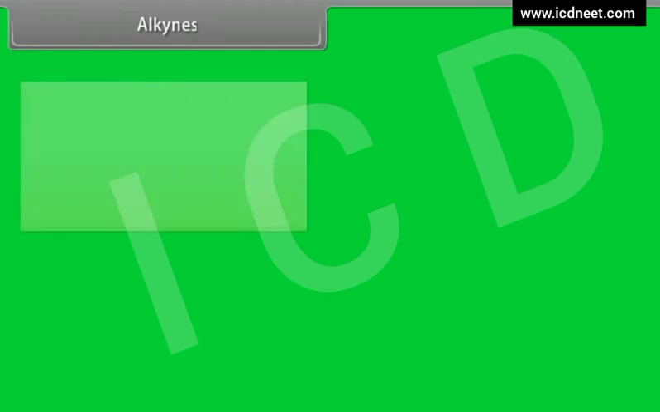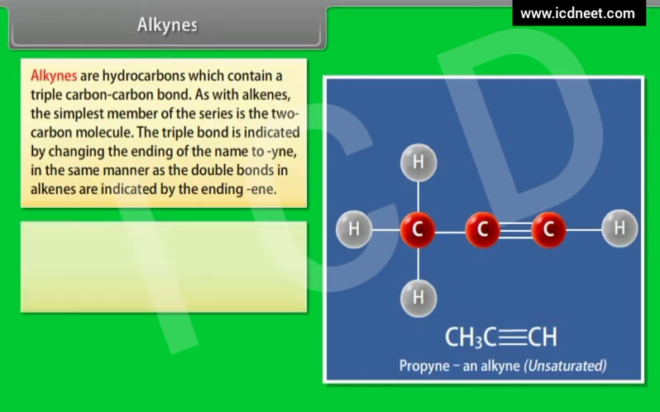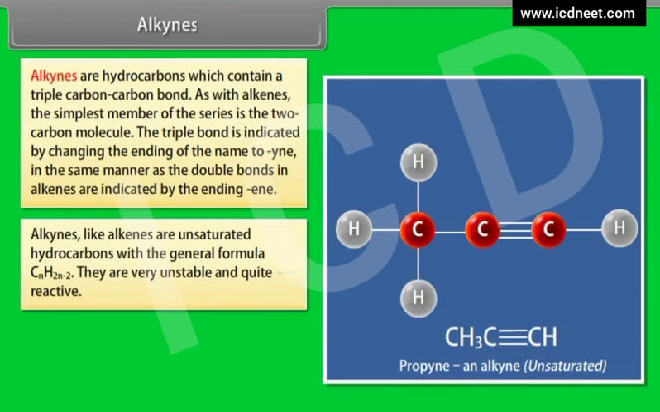Alkynes. Alkynes are hydrocarbons which contain a triple carbon-carbon bond. As with alkenes, the simplest member of the series is a 2-carbon molecule. The triple bond is indicated by changing the ending of the name to -yne, in the same manner as double bonds in alkenes are indicated by the ending -ene. Alkynes, like alkenes, are unsaturated hydrocarbons with the general formula CnH2n-2. They are very unstable and quite reactive.